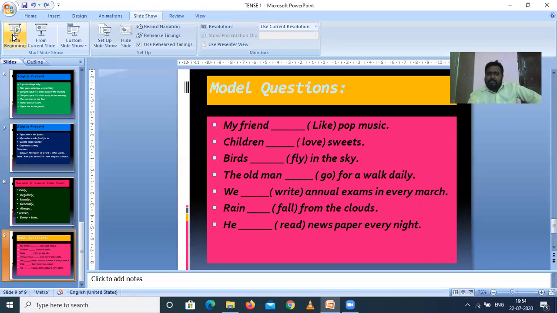Birds fly in the sky. Birds fly in the sky means పక్షులు ఆకాశంలో ఎగురుతాయి.